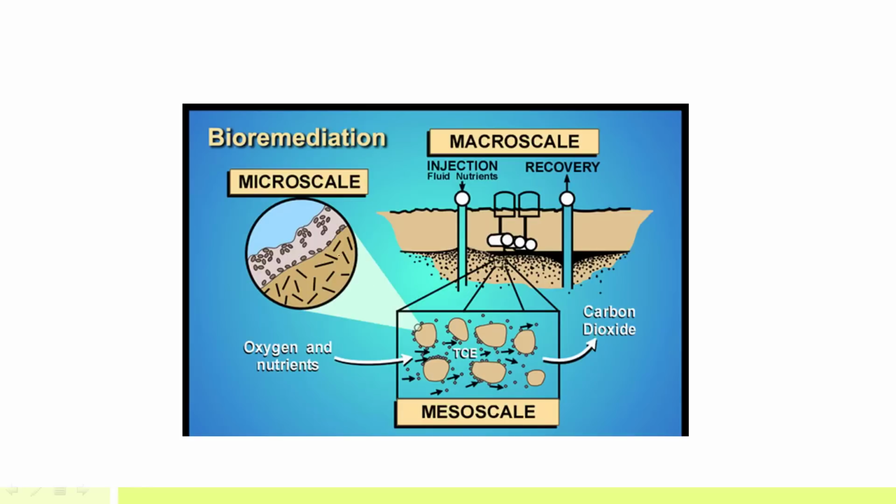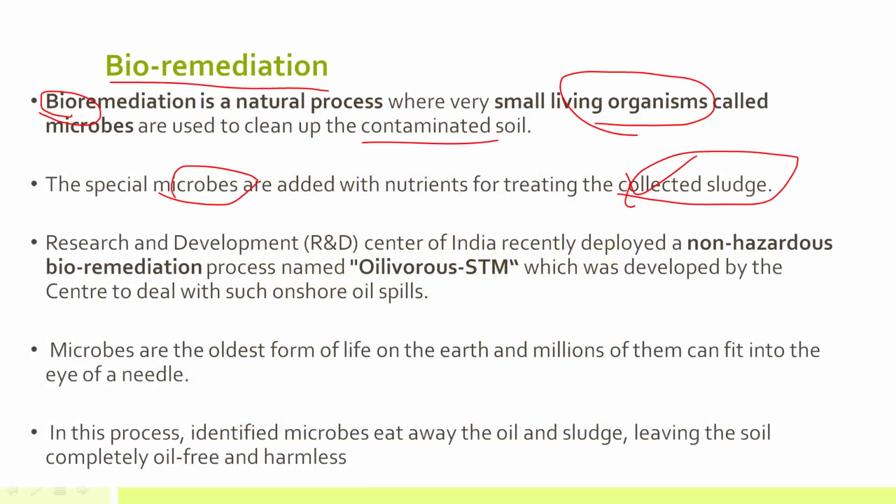So you can see it here. This is on the micro scale. Here microbes are added. They will get attached to the pollutant, right? And then they will consume that pollutant and they will emit gases. So this is how oil spill can be solved. Okay, so the special microbes are added with nutrients for treating the collected sludge.